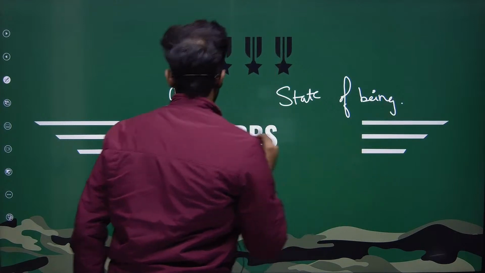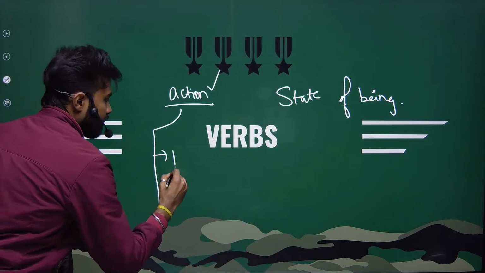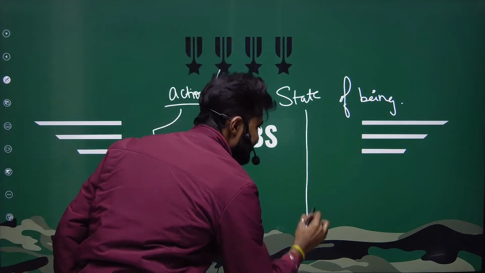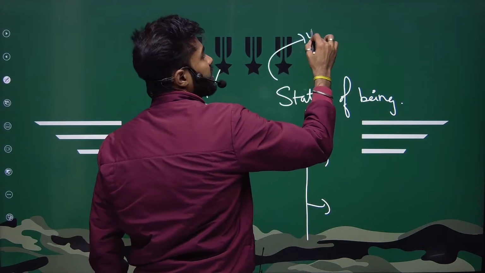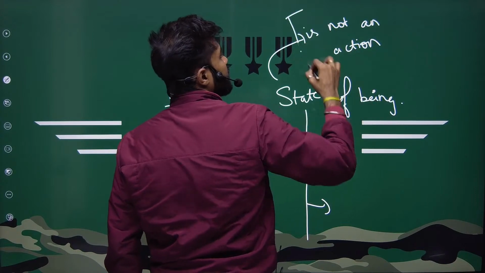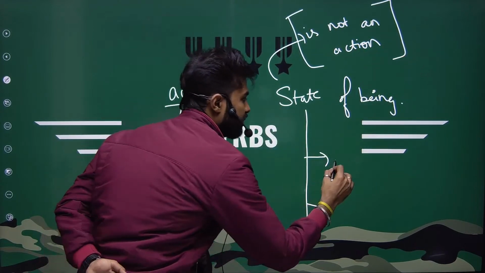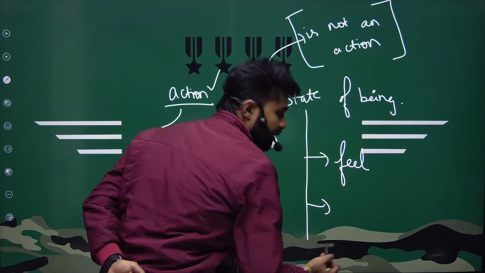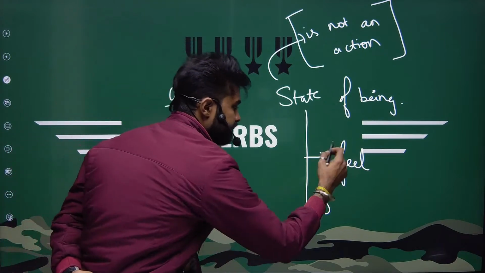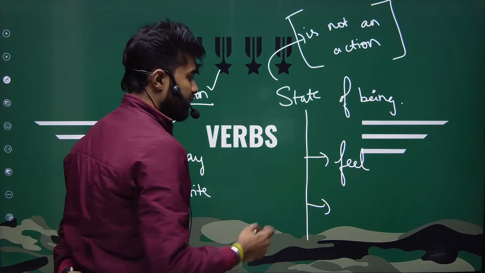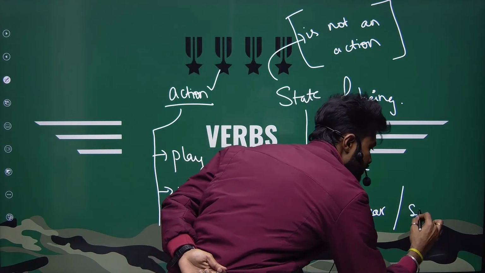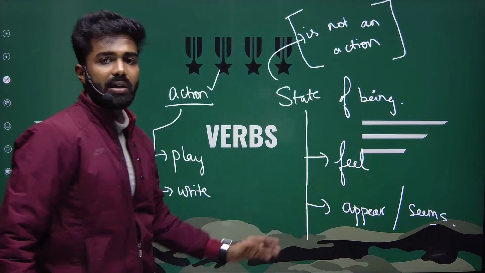Under actions, I can write play, right? But the state of being is not an action, all right? For example, feel, okay? Feel, I feel happy, all right? Or I feel sad. And then feel is a state of being, all right? Appear or seems. All these are my verbs, all right?